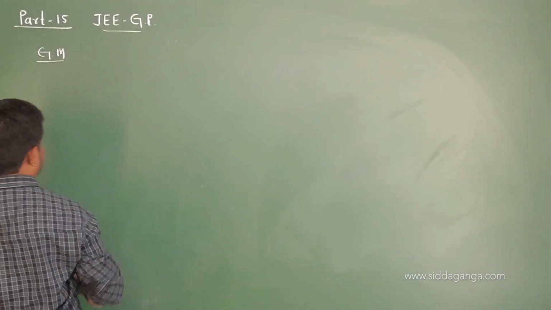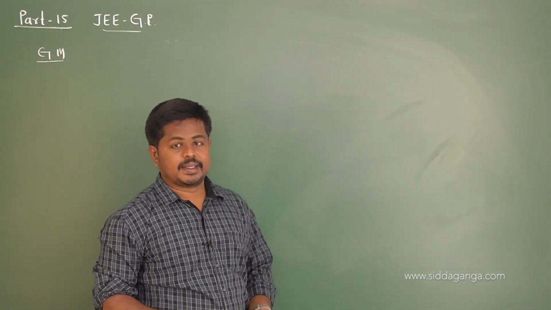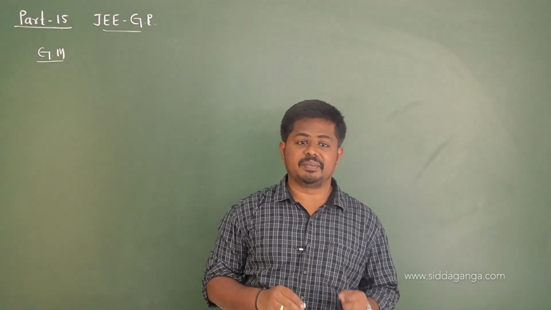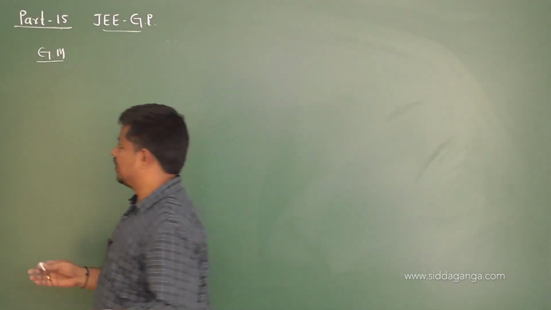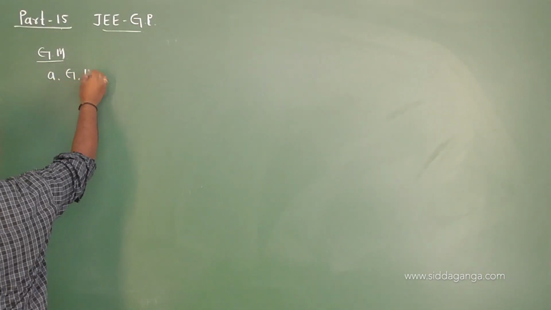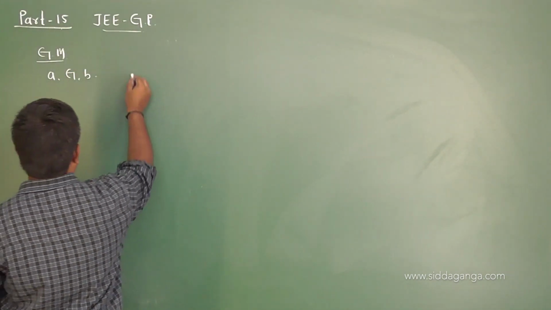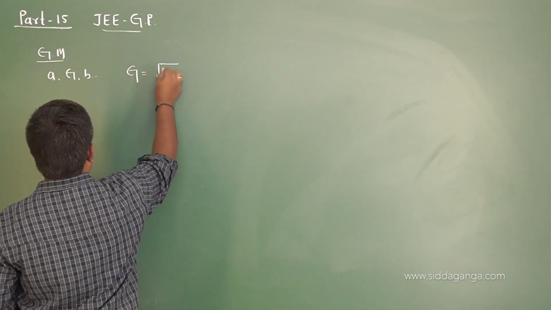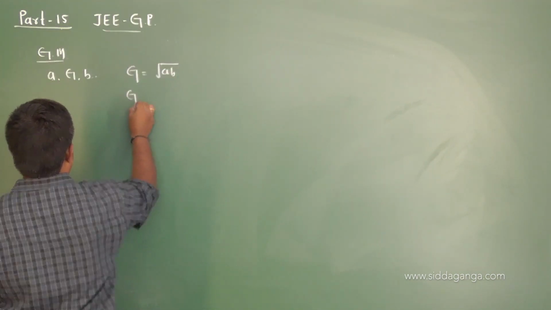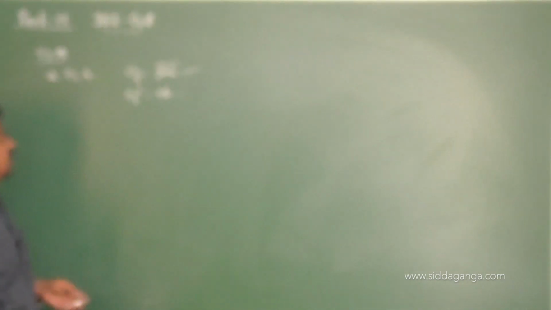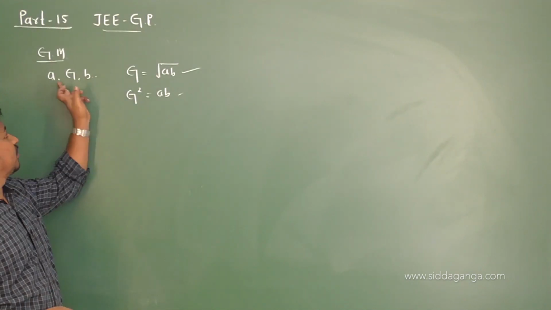If 3 or more than 3 numbers are in GP, then the numbers lying between the first and last are called geometric means between them. For example, if 3 numbers a, g and b are in GP, then the geometric mean between a and b is given by g equal to root of ab, or g square is equal to ab. Both are the same. So g is called the geometric mean of these two numbers.